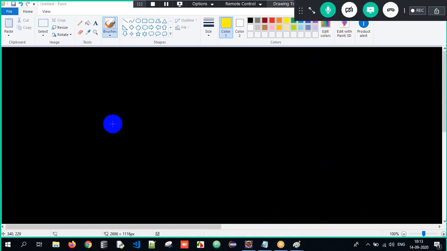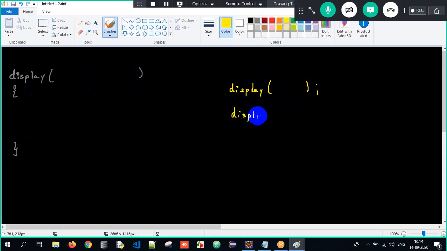Now imagine, guys, you have a method. It's important for you all to understand something. You have a method called display, open parenthesis, close, open curly braces, close. To the display method, you are passing some kind of data. See here, this is a display method, and I'm calling the display method by passing 10.